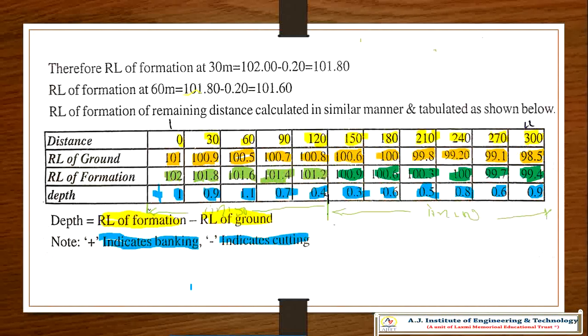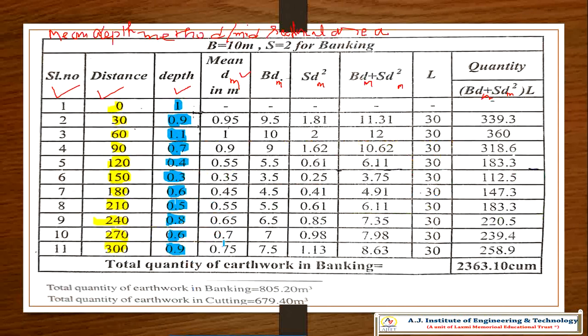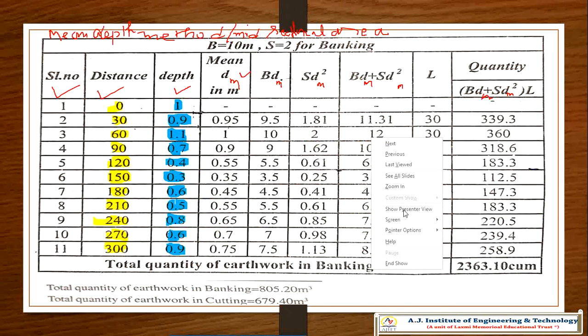Take 1 and 0.9. So now the thing is, we are going to construct the road work.